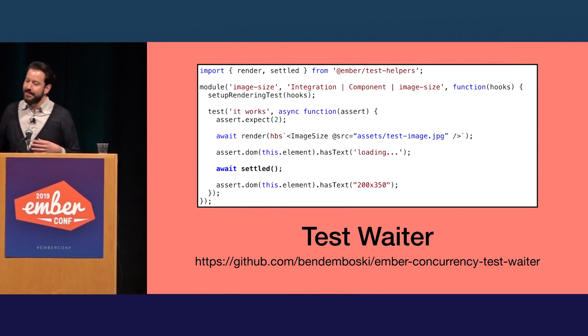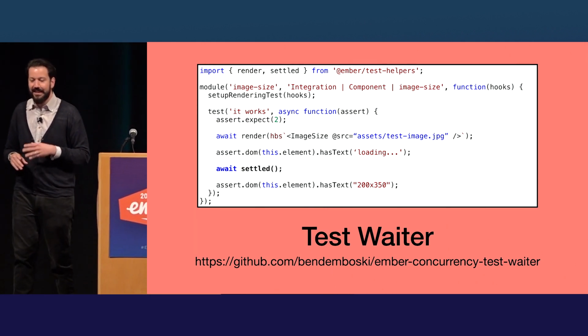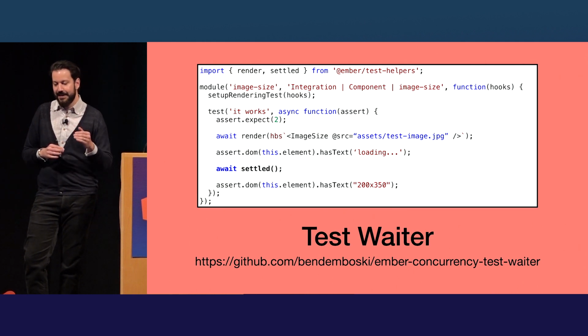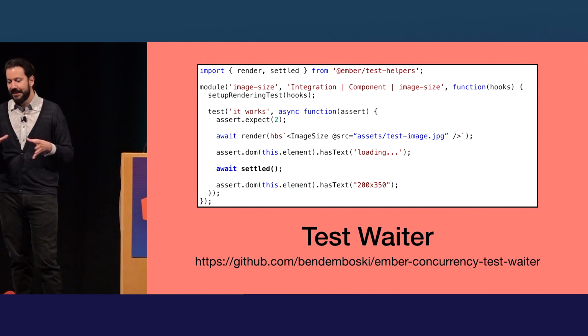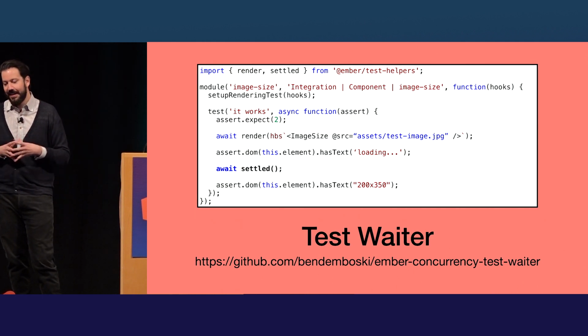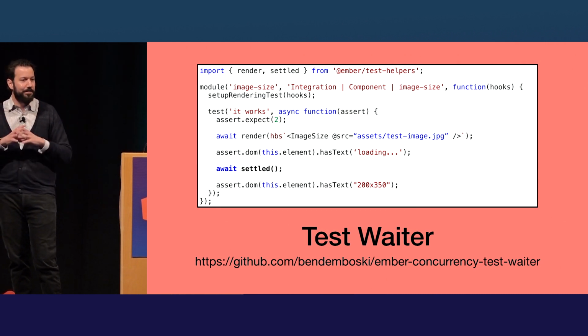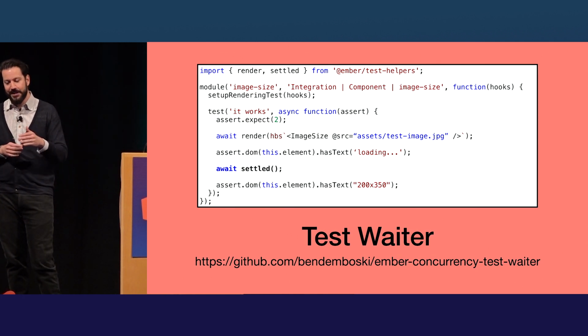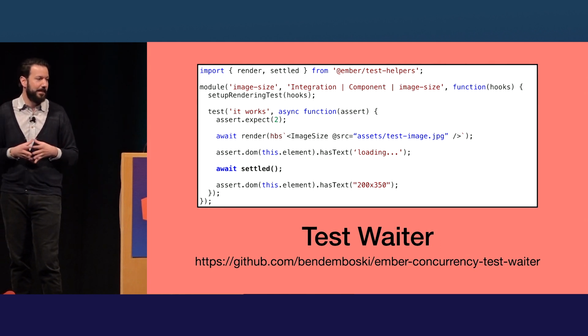So here's the test. This looks like a pretty reasonable integration test. Set up rendering test, render the image component, assert that the DOM has some loading text. Await settled, that's a helper built into Ember for making sure that promises are in flight, or promises are finished, or maybe concurrency tasks are finished. You would hope that this would just work, and then you would be able to assert that those dimensions are on the page.